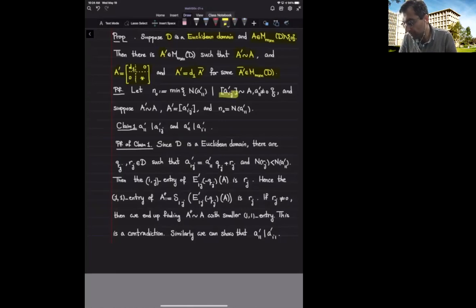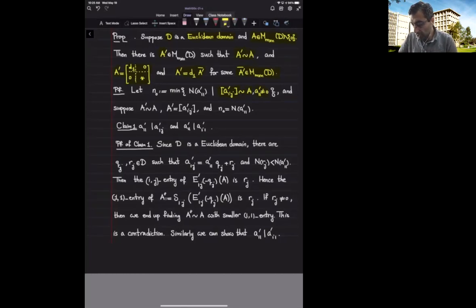Among all the matrices that are equivalent with A and have their 1,1 component to be non-zero, I look at all those matrices and I ask myself which one has the smallest 1,1 component. Remember, in a Euclidean domain, we have this type of norm function that can help us to measure how large elements are.